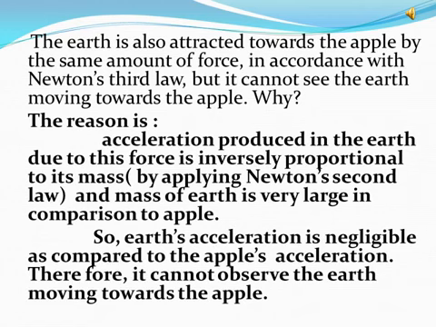So, the earth's acceleration is negligible as compared to the apple's acceleration. Therefore, we cannot observe the earth moving towards the apple. Next part, you are going to study about the universal gravitational law.